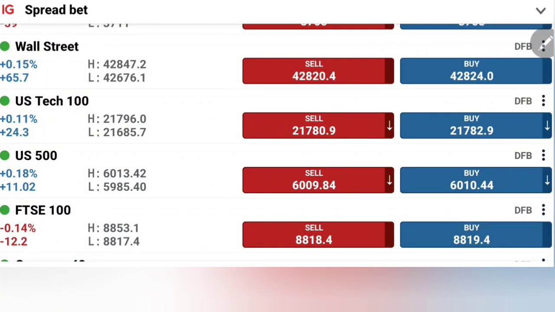US indices, after opening slightly bearish, have recovered sharply, and we have seen the bulls taking over. S&P, Nasdaq, Dow, all three are now trading in green. What to expect now from these three with the US session? Where to enter, where to exit, how to profit, we are going to see with the help of charts and indicators.